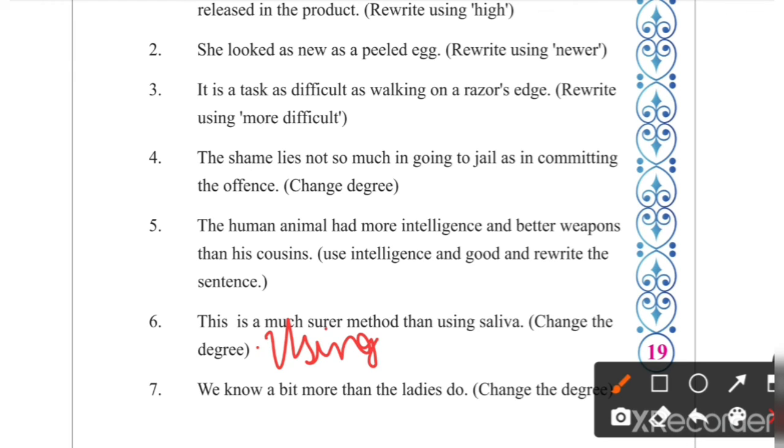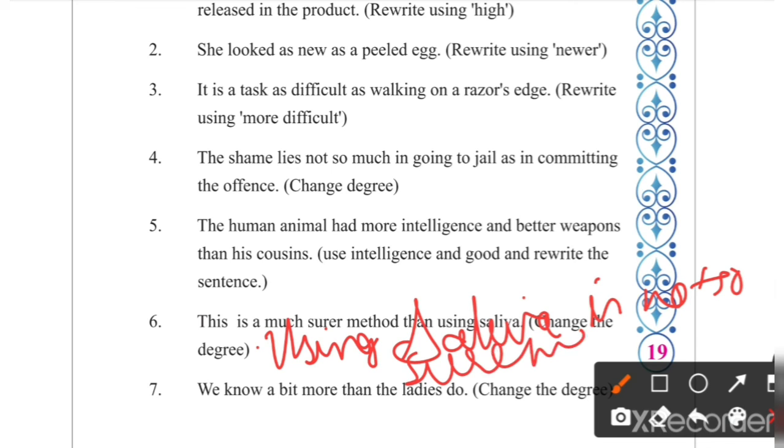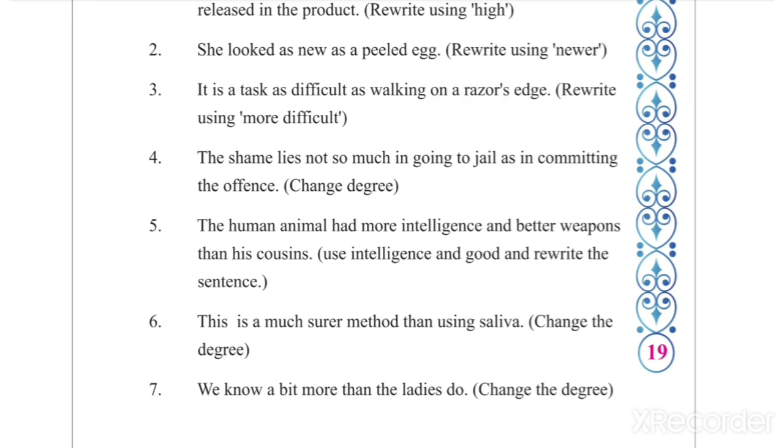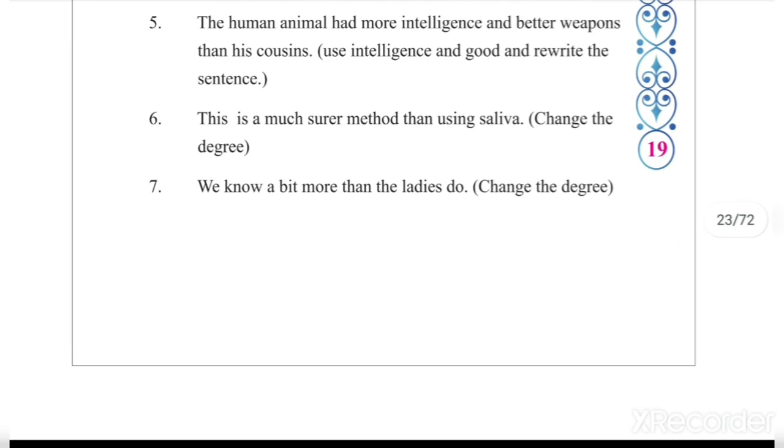Using saliva is not so sure a method as this. Understood? Using saliva is not so sure a method as this.